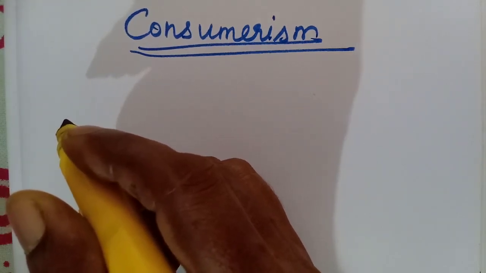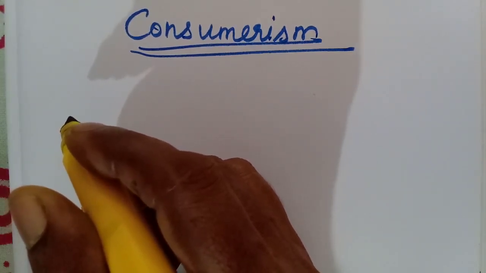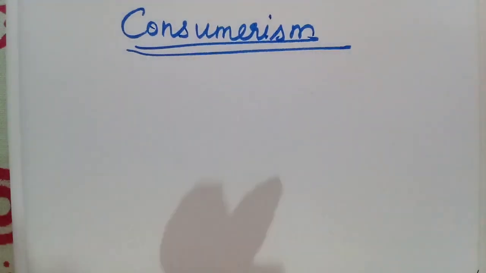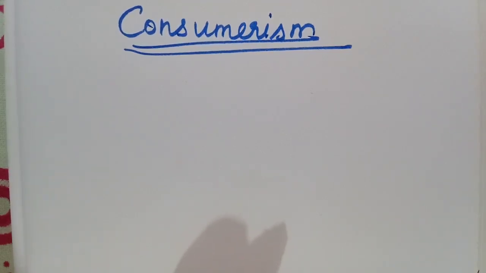They also do adulteration, increase prices, sell substandard products, and create artificial scarcity or hoarding.